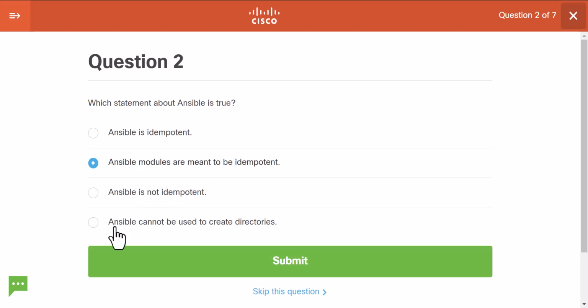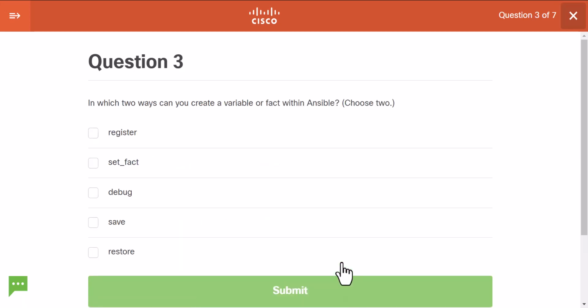Ansible is not idempotent. Ansible cannot be used to create directories. In the lab, we just used Ansible to create a directory. And by the way, this module, which created a directory, is indeed idempotent. It checks whether the directory is there, and if it's not there, it just creates it. But if it's there, it doesn't create another directory or overwrite this existing directory, right? So that's what idempotency means, for example.